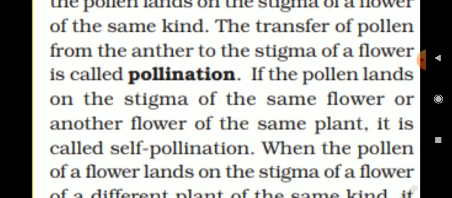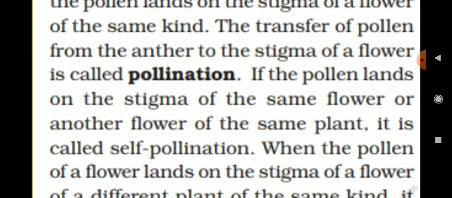Self-pollination. What is meant by self-pollination? What are the types of pollination? There are two types of pollination: self-pollination and cross-pollination. First, what is pollination? The transfer of pollen from the anther to the stigma of a flower is called pollination.